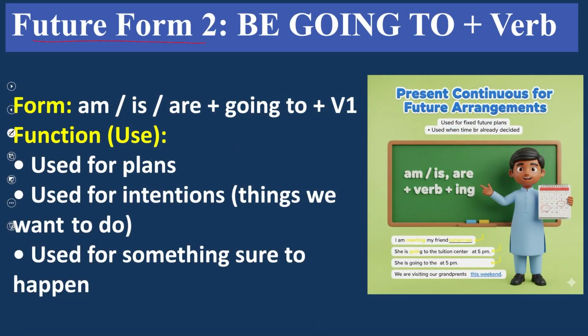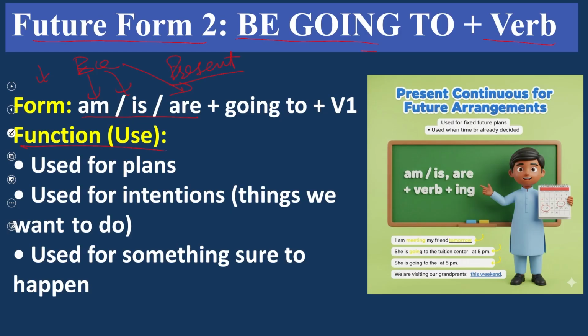Now move to the next part. This is future form 2, be going to plus verb. Now, look at this. This is very interesting. Here, in future, be stands for am, is, are, and am, is, are are for present. This is a very special case. We use present continuous tense for future arrangements as well.